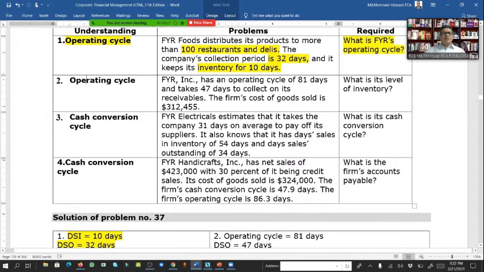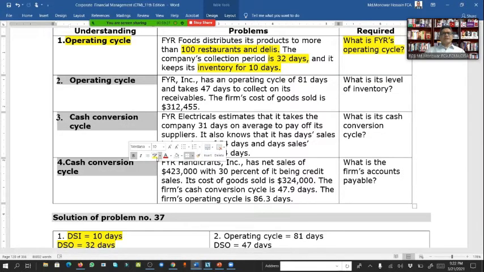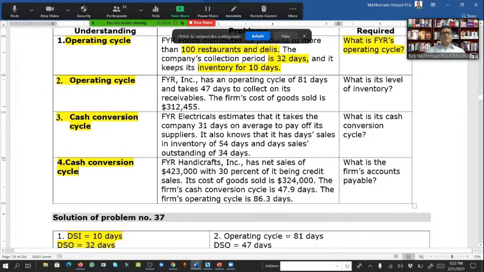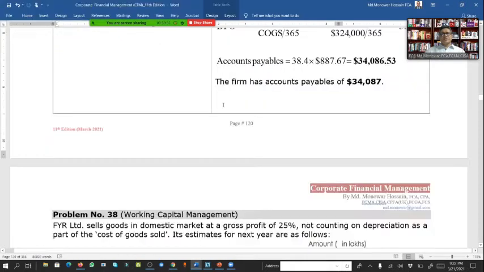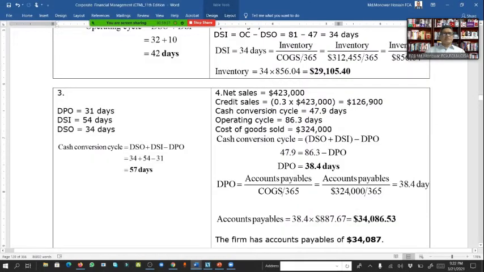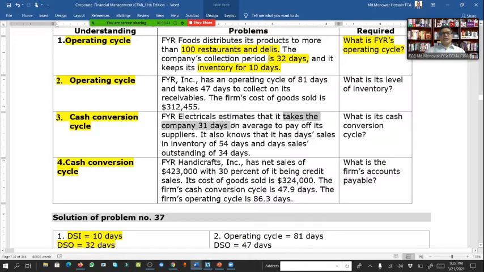So this way, another one: operating cycle calculation and cash conversion cycle. Cash conversion cycle calculation. Look here, 3 and 4 are the cash conversion cycle. So here we can calculate, for example 3. The company takes 31 days on average to pay off its suppliers. That means the average credit payment is 31 days. It also knows that it has days sales inventory of 54 days and sales outstanding of 34 days.